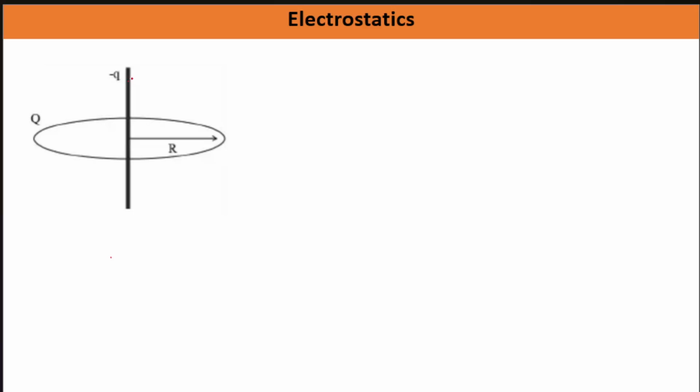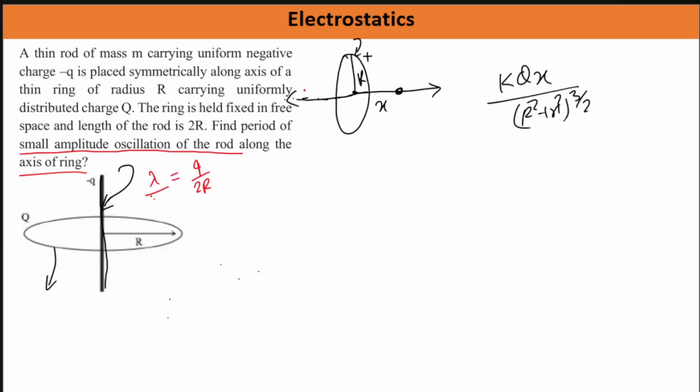So if you talk about any small segment of this rod, that will have a charge of lambda dl. Okay, and if this segment is at a distance of x from the center of the ring, then here the electric field will be how much? Kqx by (r square plus x square) to the power 3 by 2, the one that we have written just now. And the force acting on this segment: the electric field at this point will be in this direction, because the ring has a positive charge. The electric field will be outward along the axis, that is coming from the derivation of this thing.